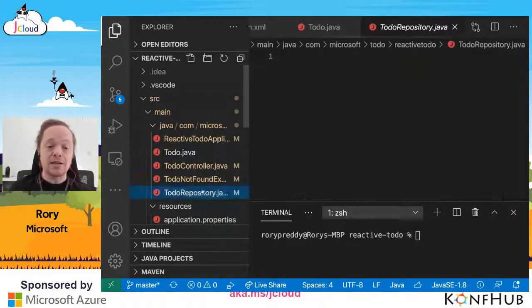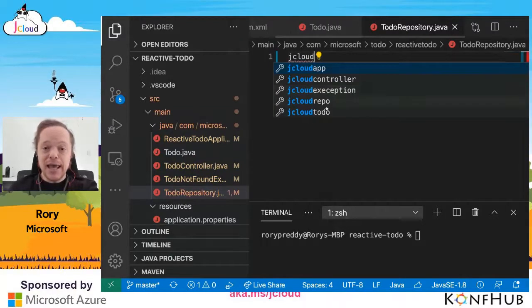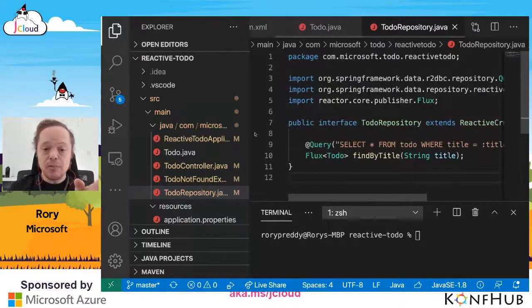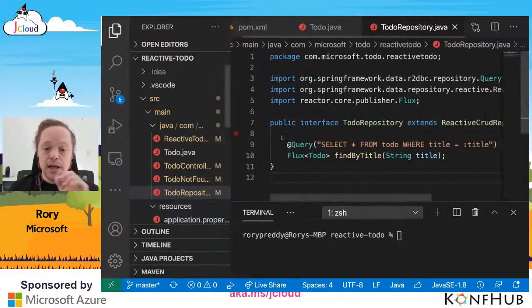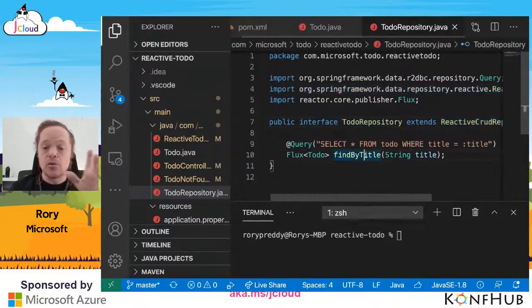I want to pull those to-do items out of my to-do repository, and I can do that with the power of semi-live coding, and I can go repo. This is a pretty simple repository. It's just a public interface that extends ReactiveCrudRepository. I've added one little method here, findByTitle, which just says select star from to-do where title equals title. And that's how you do reactive repositories. It's as simple as that.